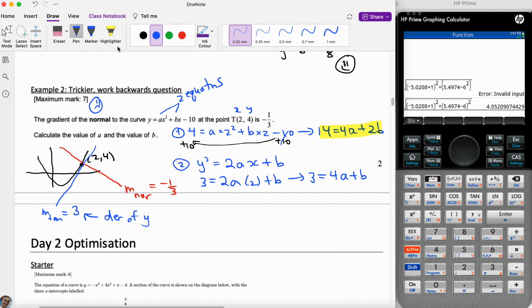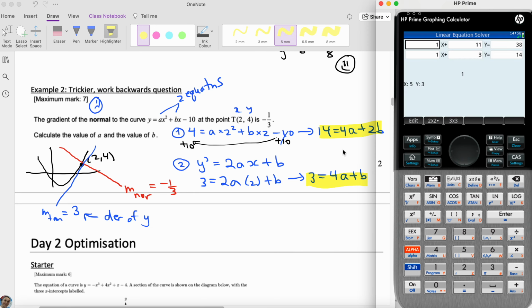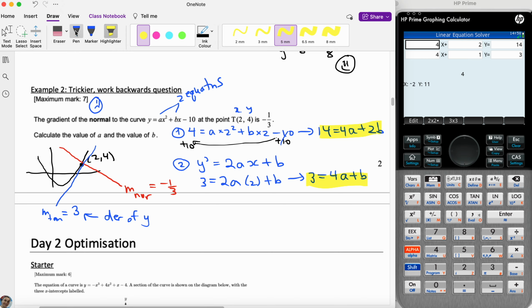4a plus b. And now you could do it with algebra, but why? We be lazy, okay? So be careful. So first you're going to put in the 4, then you're going to put in the 2, then you're going to put in 14, and then 4, 1, 3, and there you go. So this is your x, this is your y, which stands in our context for a is equal to -2, b is equal to 11, okay?